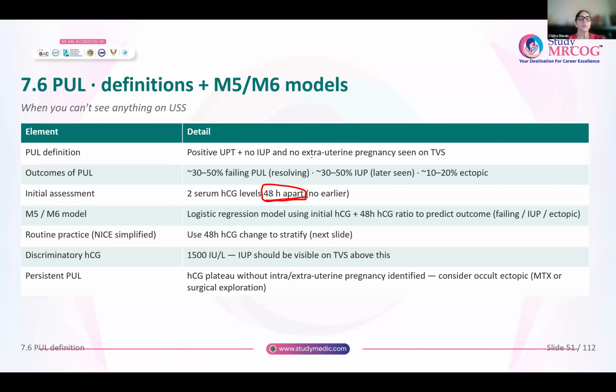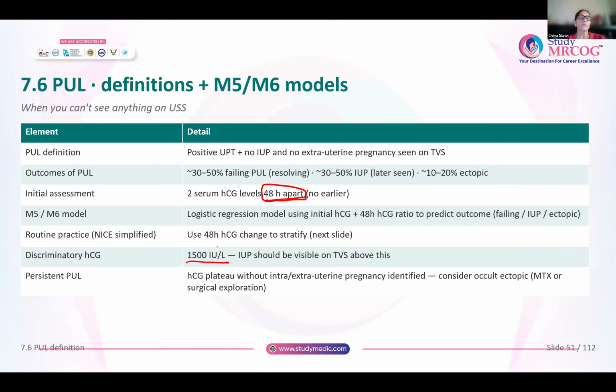One thing you have to remember is that if your beta HCG is 1500 international units per liter, you have to be able to see an intrauterine pregnancy on a TVS. Okay, beta HCG more than 1500, no intrauterine pregnancy seen on TVS. Please don't label her as pregnancy of unknown location. If nothing is seen intrauterine, definitely it is extrauterine. It is an ectopic pregnancy then.